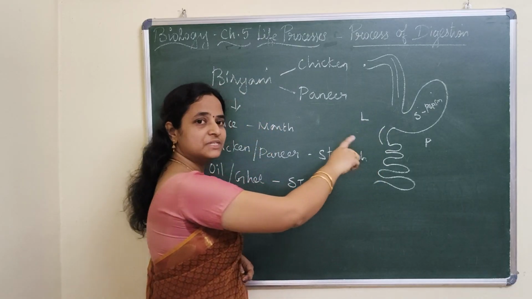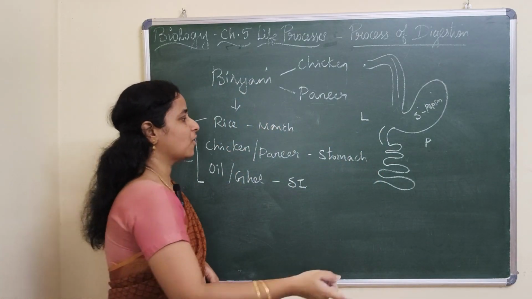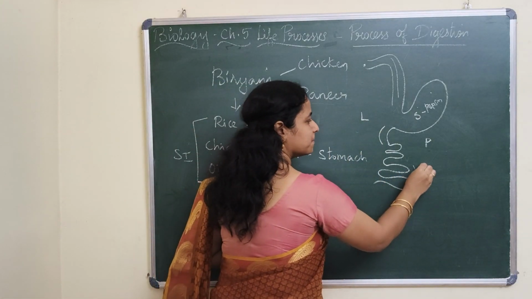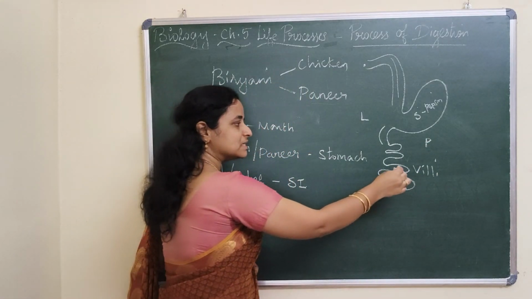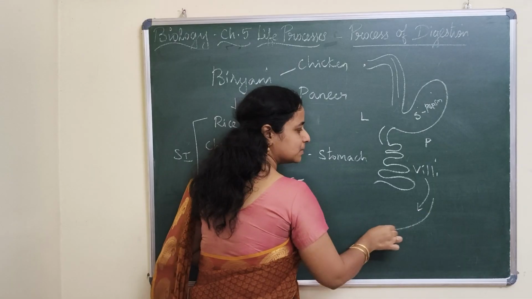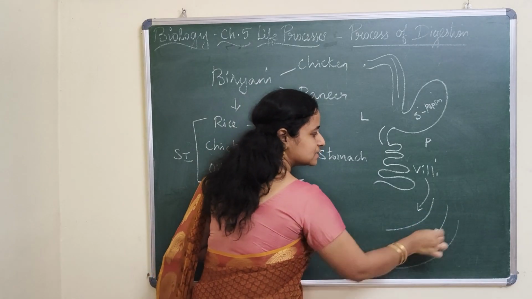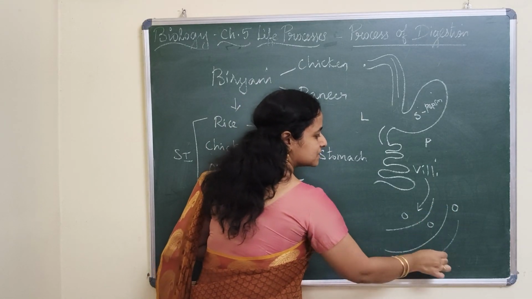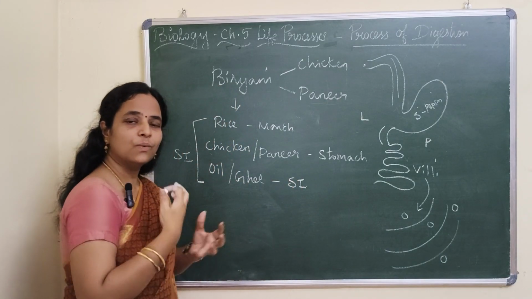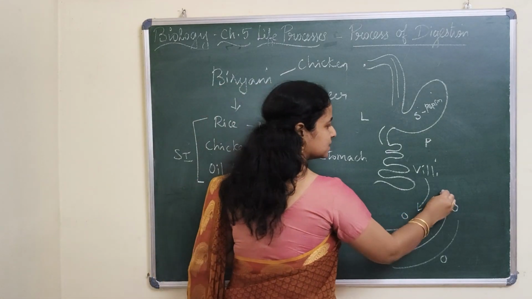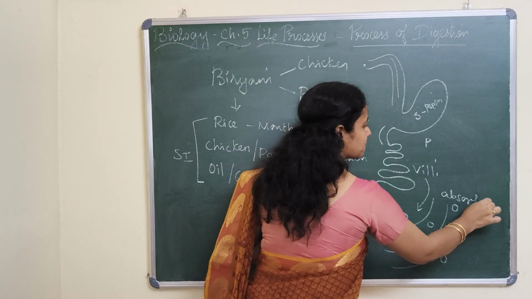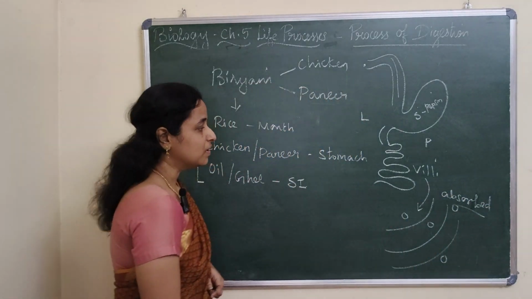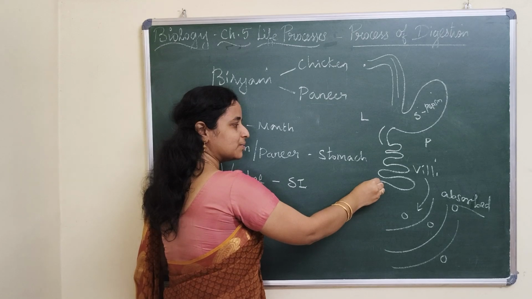So the complete digestion of food takes place in the small intestine, and what will happen? The complex substances turn into simpler forms, which are absorbed by the finger-like projections called villi. Now these villi have connectivity with the blood vessels, so the nutrients reach the circulation. So all the wanted nutrients are absorbed.